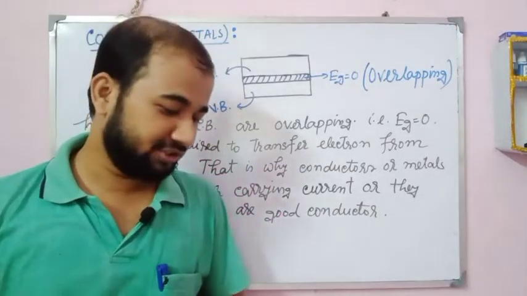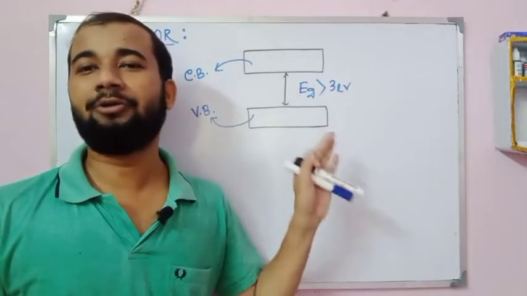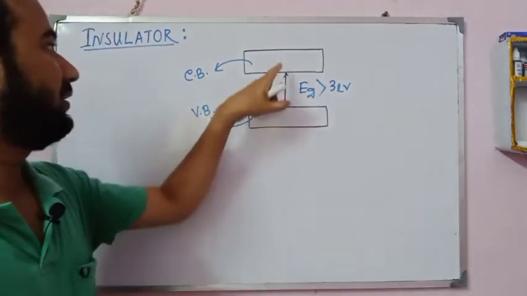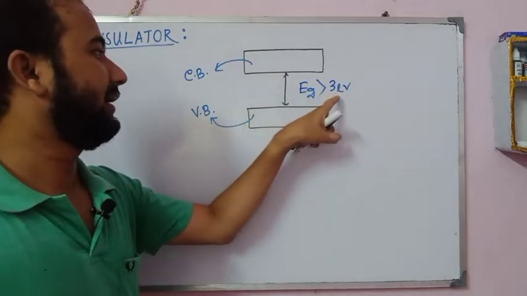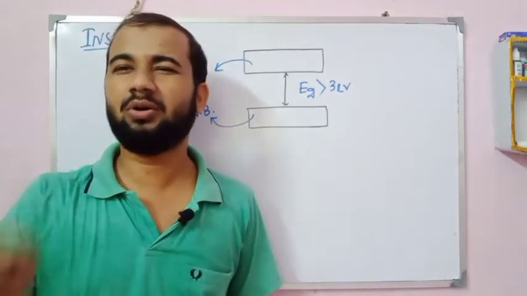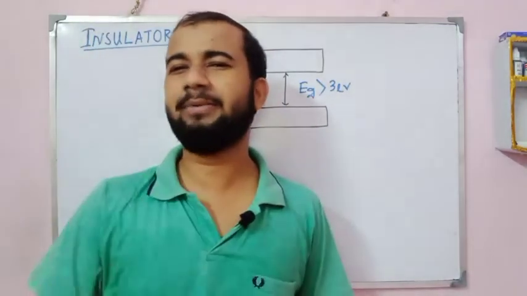Now I am going to discuss the insulator. Okay, now this is the insulator. I draw the energy band gap diagram. Here the conduction band and valence band, in between these two the energy gap is greater than 3 electron volts. This is not a least value, this is a greater value.